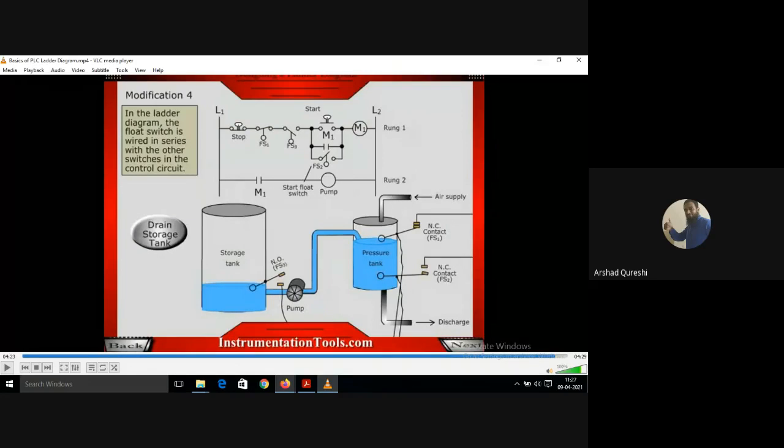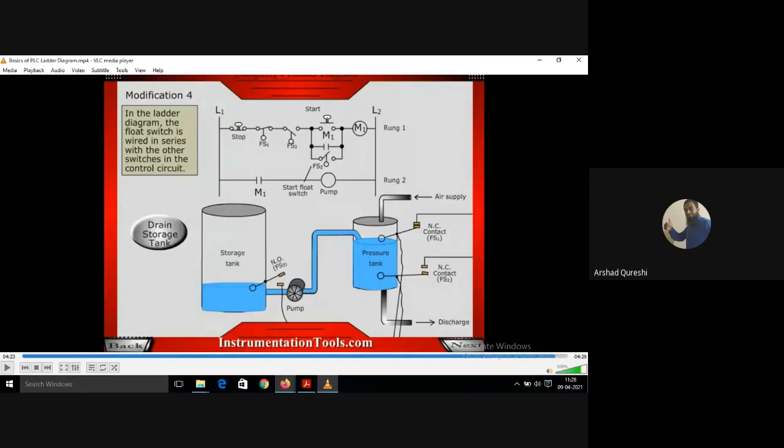Getting all of you? What is happening here in the storage tank? Because it is a normally open contact, when the water level goes down, it gets opened automatically and breaks the connection. What happens in the pressure tank? When the water level goes down, FS2 gets closed because we have made it like that, because it is a normally closed contact.